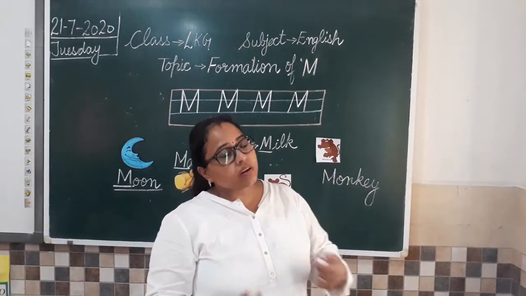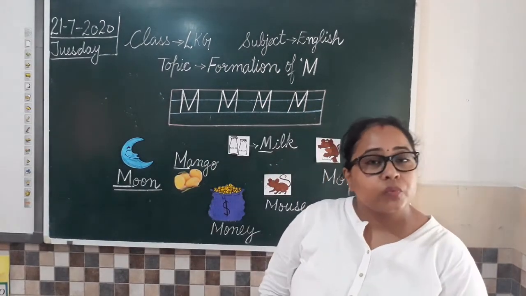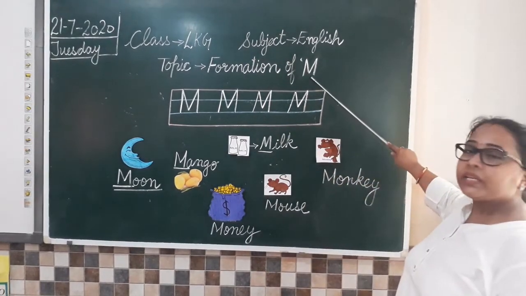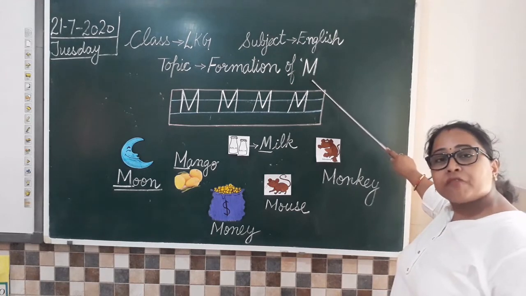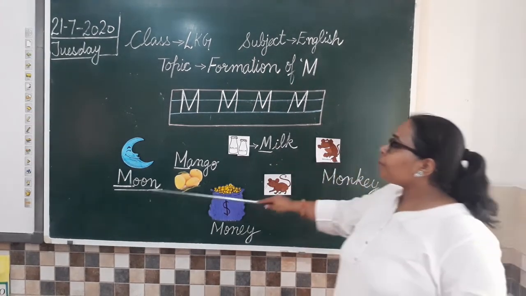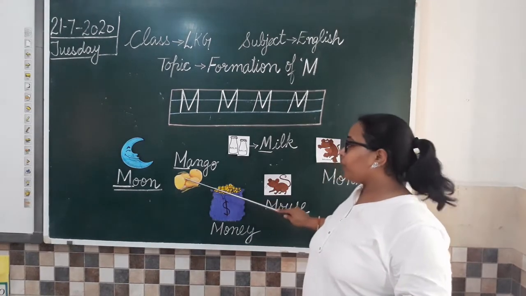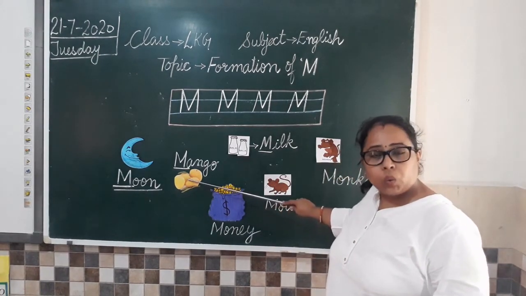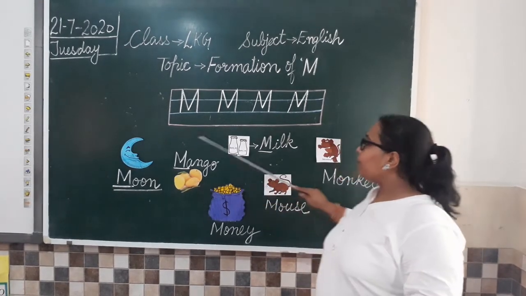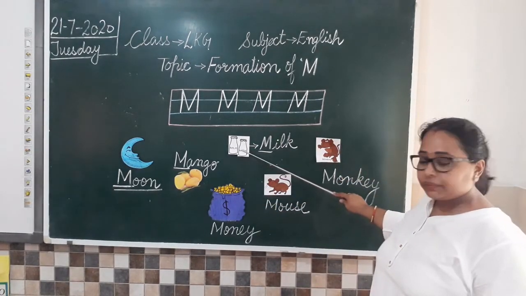Understood? So let us revise about the alphabet which we have learned today. So today we have learned about alphabet M. Which alphabet we have learned about? Alphabet M. M for mango. Sorry. M for mango. M for moon. M for milk.